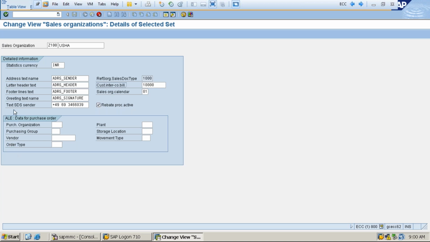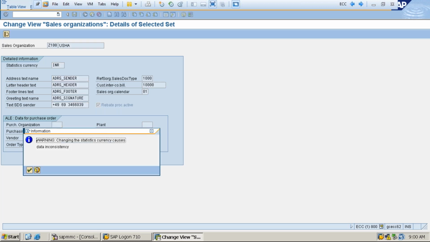And next, coming to ALE data for purchase organization, here we need to maintain purchase group and all these details. We use this if we want to create a PO automatically, then we have to maintain the data here. That would be something like enhancements, direct PO creation. If there is any requirement in real time to create a purchase order automatically, we should maintain this. It is also one of the prerequisites to maintain ALE data. So now we have no need of this one.